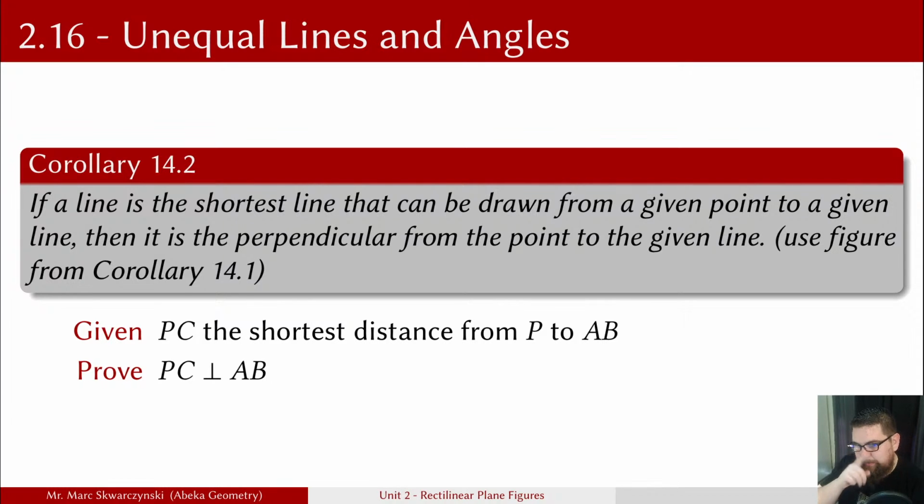It's on your diagram, but PC is the shortest distance from P to AB. We're to prove PC is perpendicular to AB. We do this using the indirect method. If we suppose that PC is not perpendicular to AB, then there exists a line PD that is perpendicular to AB from P. Then PD is the shortest line drawn from P to AB because the perpendicular is the shortest line that can be drawn from a given point to a given line. That's Corollary 14.1. We've already proven that part. But this contradicts the given fact that PC is the shortest line from P to AB. Thus, the supposition is false and PC is in fact perpendicular.